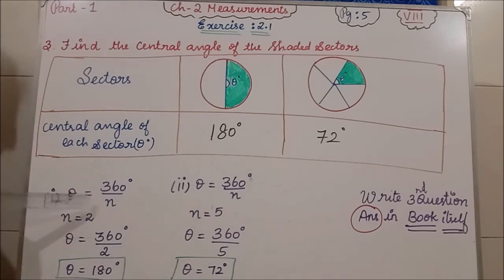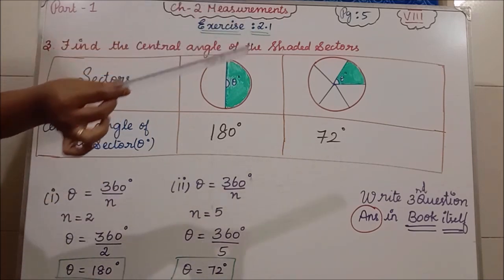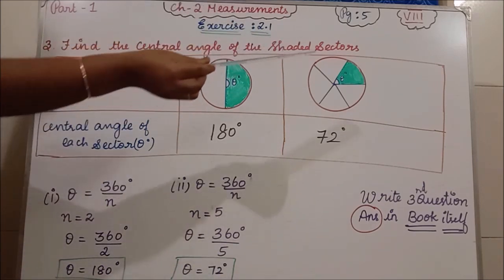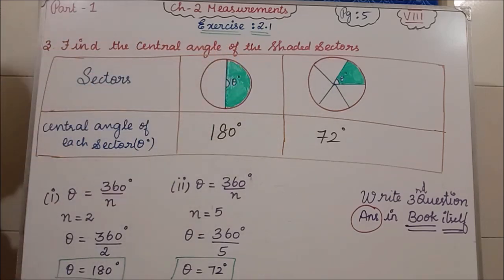Clear? This solution and all, you are going to write in your book itself where you have the space. See the next diagram. We have to find theta degree. See how many sectors we have: 1, 2, 3, 4, 5. So we have 5 sectors. It is divided into 5 parts.